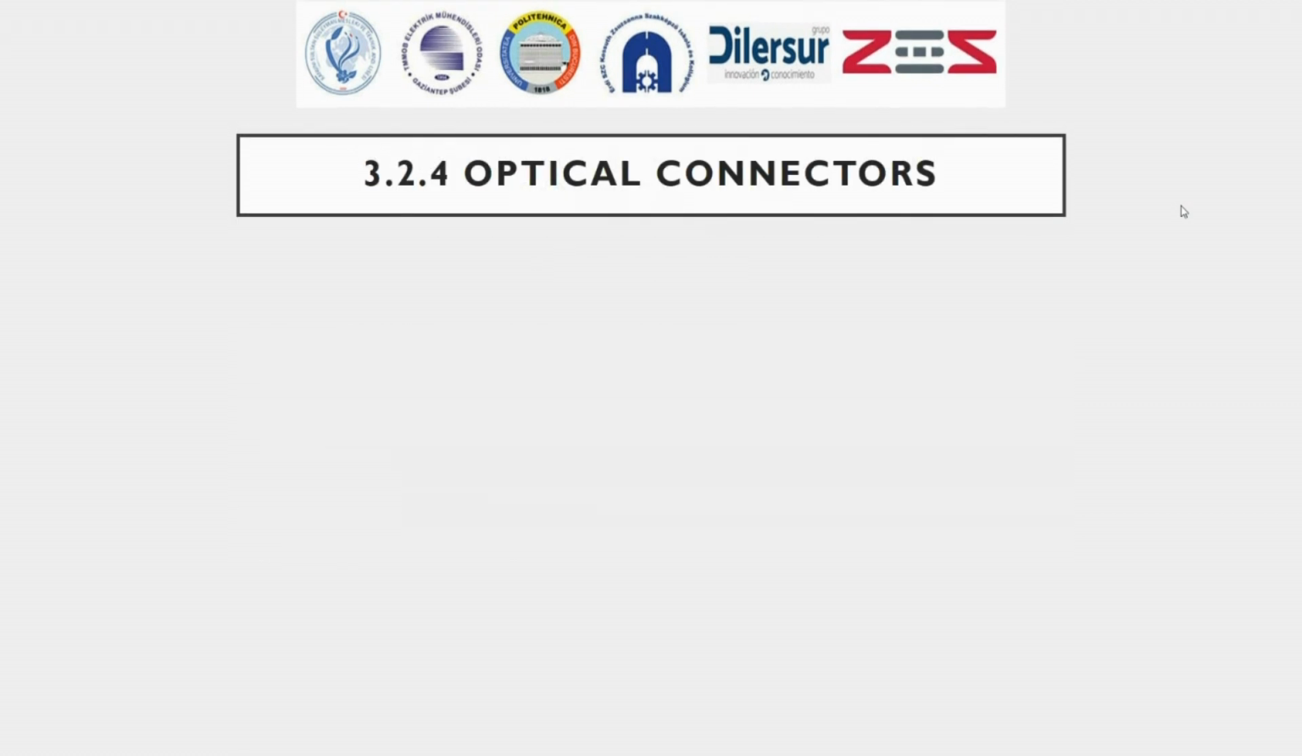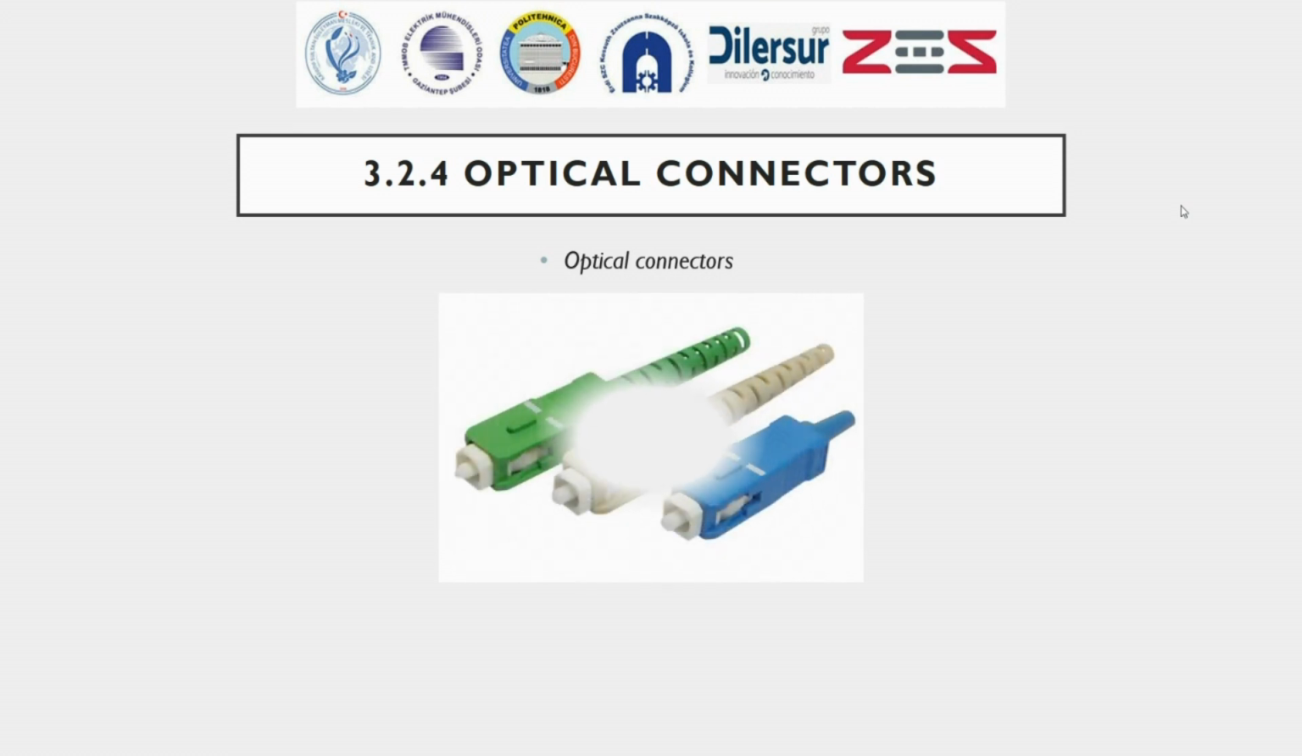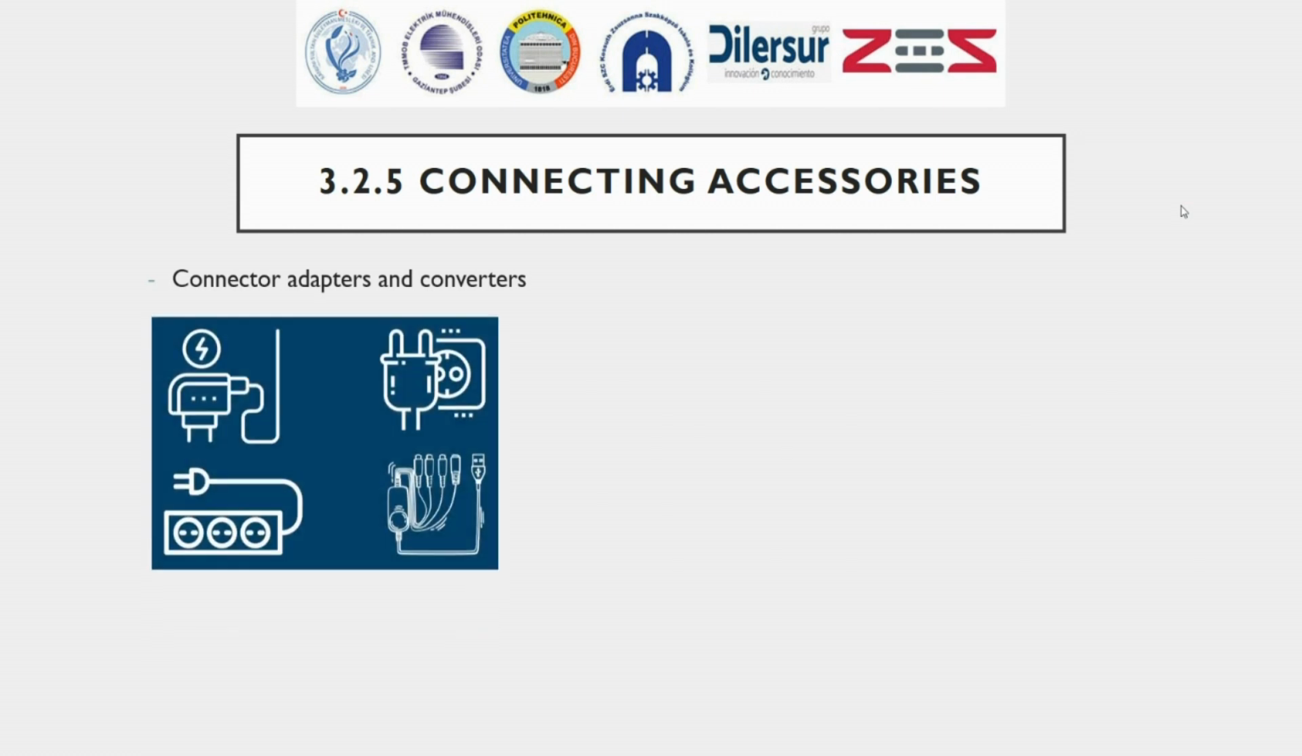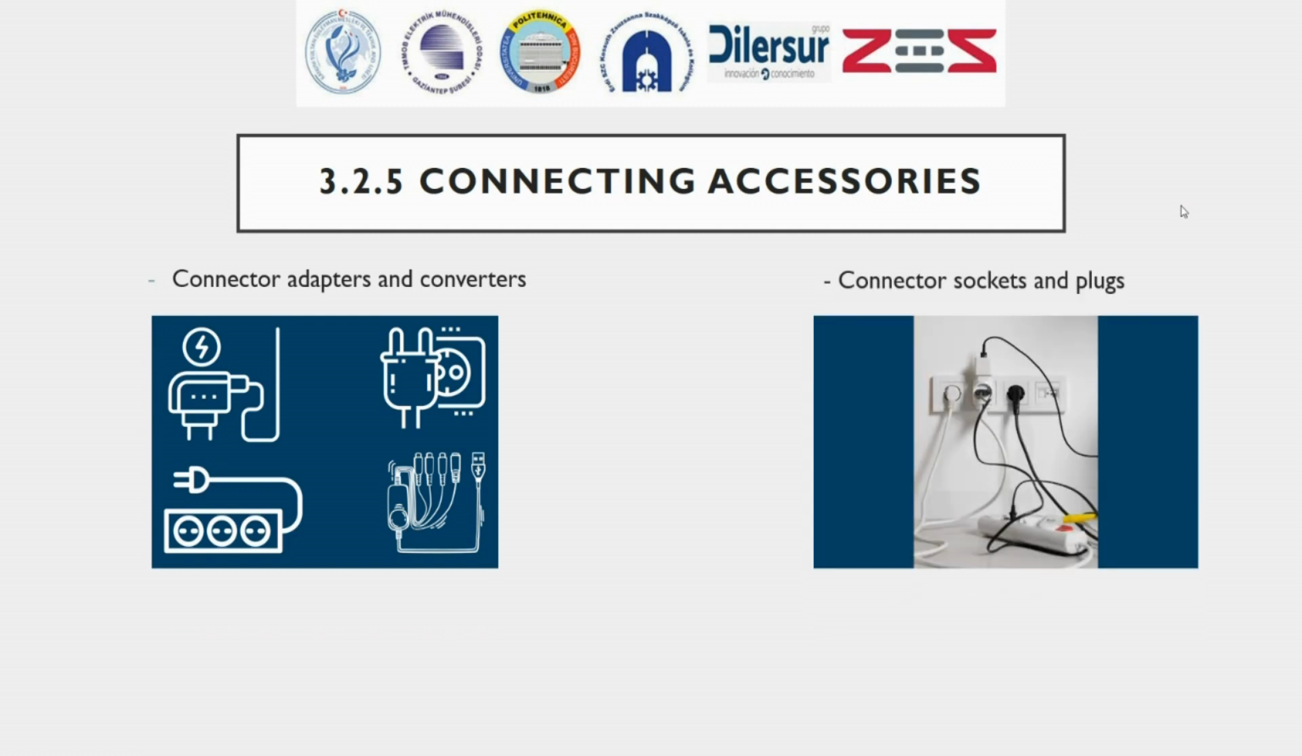The last item on our list today is optical connectors. SC, LC, ST, or FC connectors. These optical connectors are used for connecting optical cables and high-speed data transmission in optical networks. In conclusion, just a few thoughts on plug adapters and converters. Connector adapters and converters. These devices allow compatibility and interconnection between different connector types. Connector sockets and plugs. These accessories allow wall or desktop connection of connectors.